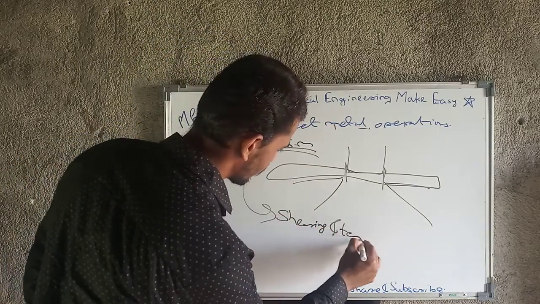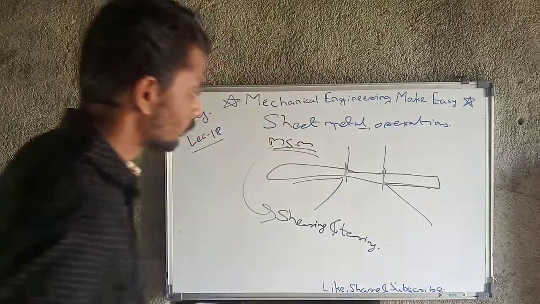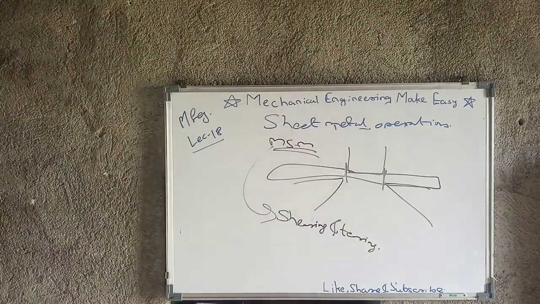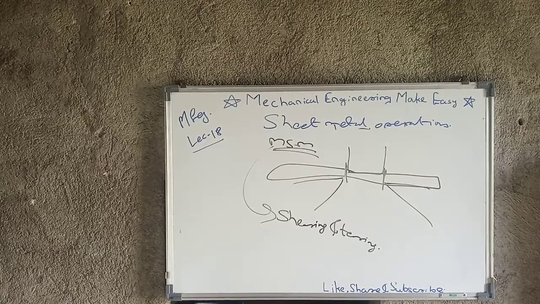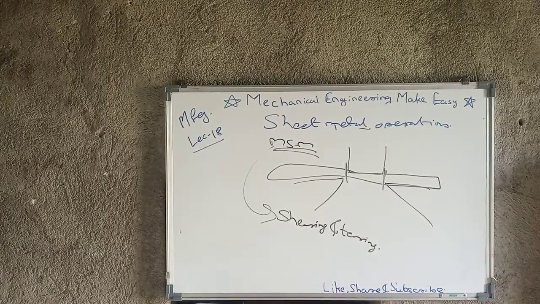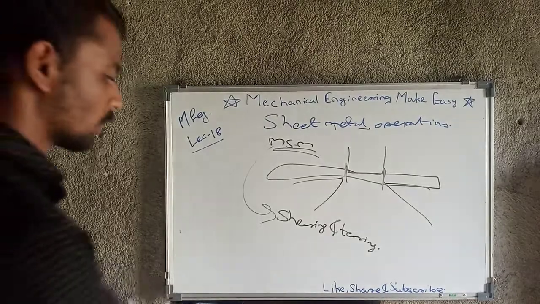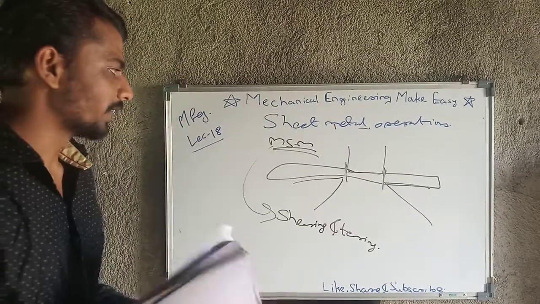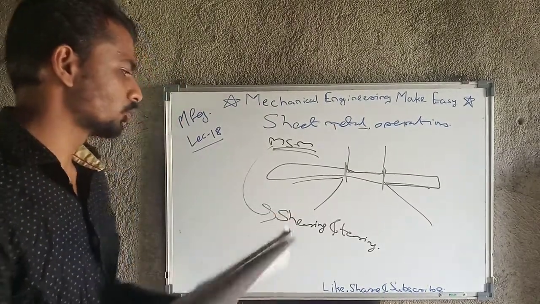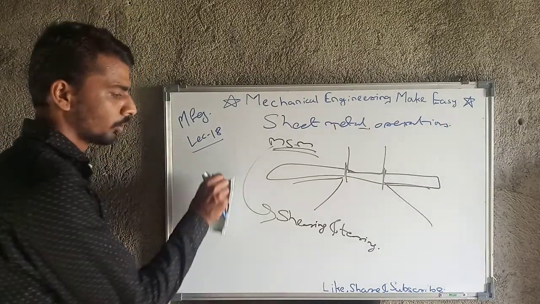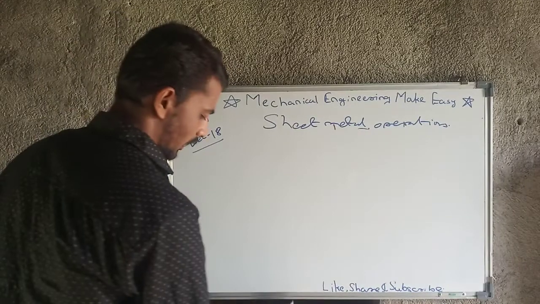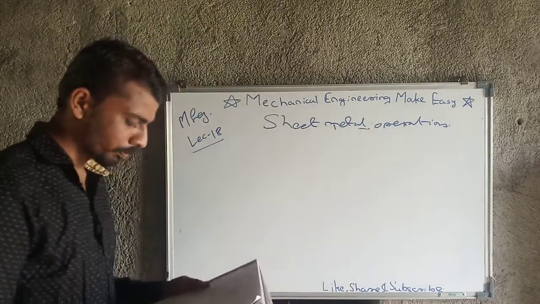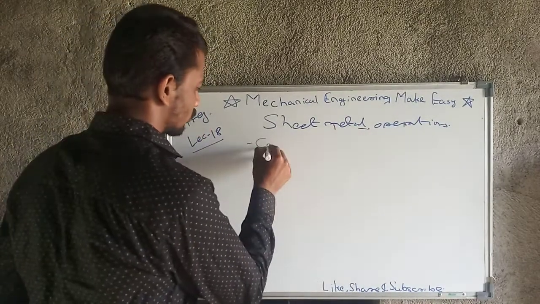Shearing and tearing mechanism. Okay, so note down which mechanism we are using, that is nothing but the shearing and tearing mechanism. Then we will move towards the next topic, and this is very important, so note it down. And what is the next topic? The next topic is nothing but clearance.